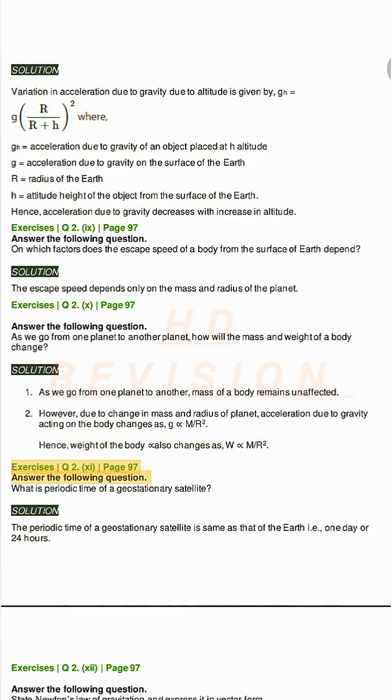Sheet page 97. Answer the following question. What is the periodic time of a geostationary satellite? Solution. The periodic time of a geostationary satellite is the same as that of the Earth, i.e., 1 day or 24 hours.